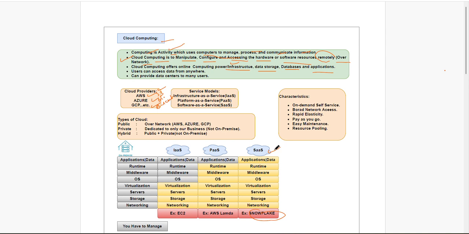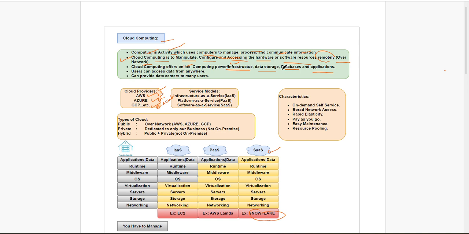We will see what this SaaS model is. So these cloud providers provide online whatever services you require. If you want infrastructure, like a computer instance or a server, they will provide it. If you want storage, they will provide it. Databases you want, we can utilize the databases.